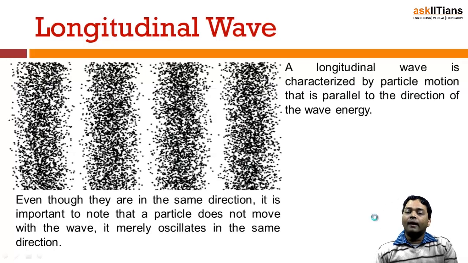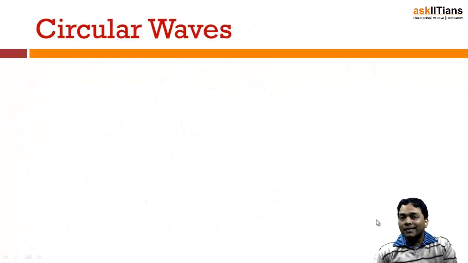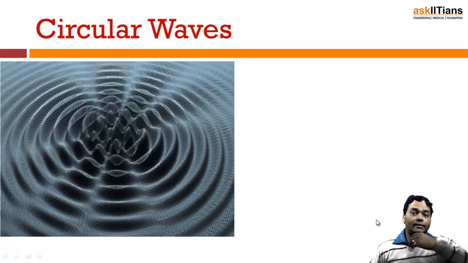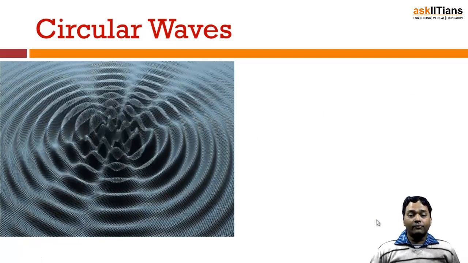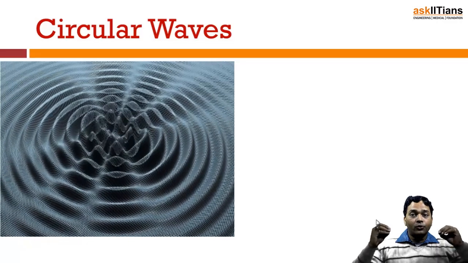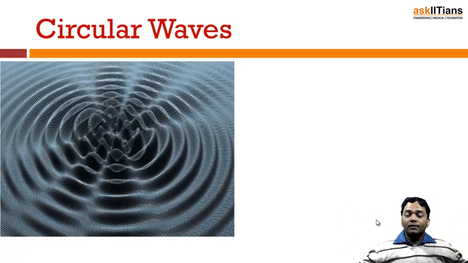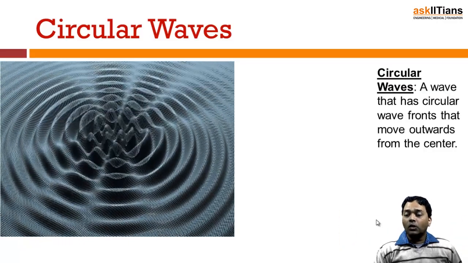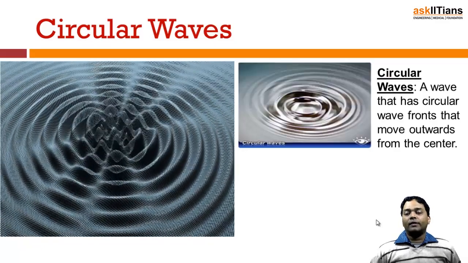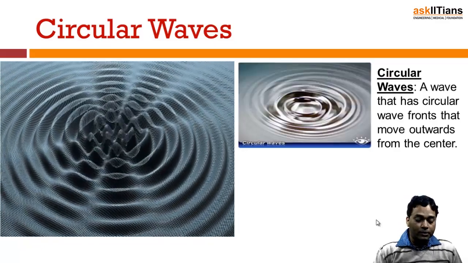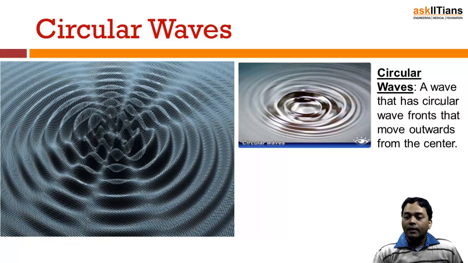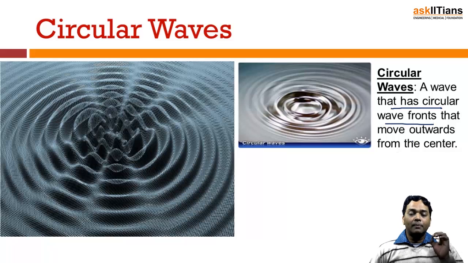Now if we move on and talk about circular waves. Circular waves are the case that I just mentioned some time back about the ripples being formed. As you see, if you drop a stone and the stone causes ripples to form, that is what is known as a circular wave. To define it precisely, a circular wave is a wave that has circular wave fronts that move outwards. Wave fronts basically mean that the displacement from its origin or from the center is constant. So that is what is meant by a circular wave.